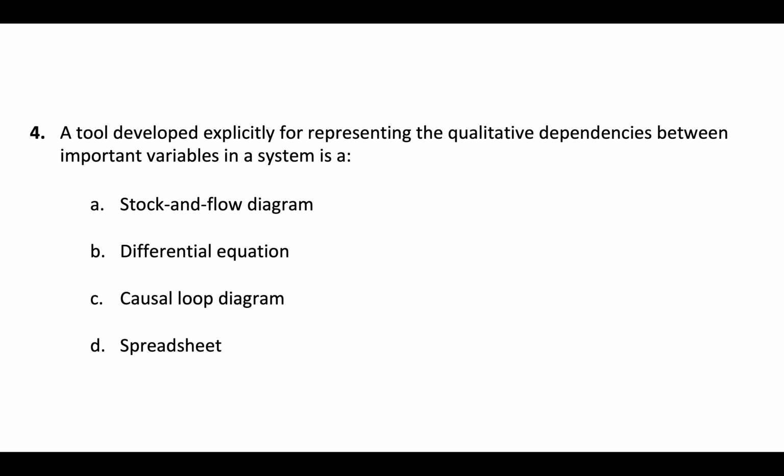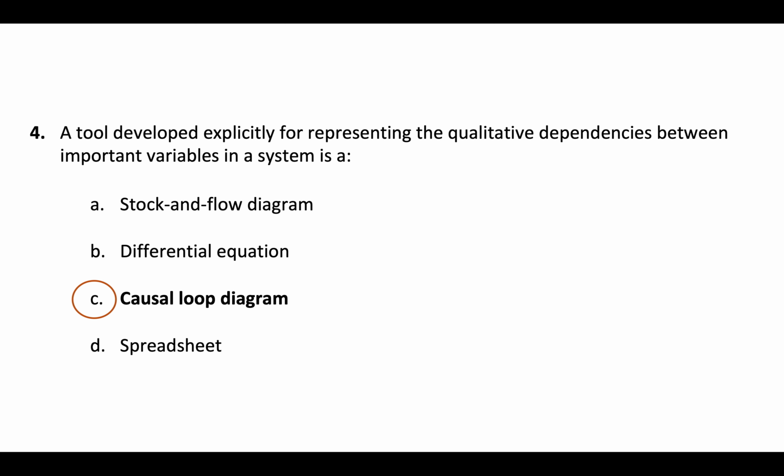Similarly, a differential equation is a mathematical model which is quantitative. It makes numerical predictions. A spreadsheet is another tool that makes numerical predictions just the same way as a stock and flow diagram or a differential equation does. So you put formulas in a spreadsheet and it gives you numbers out.